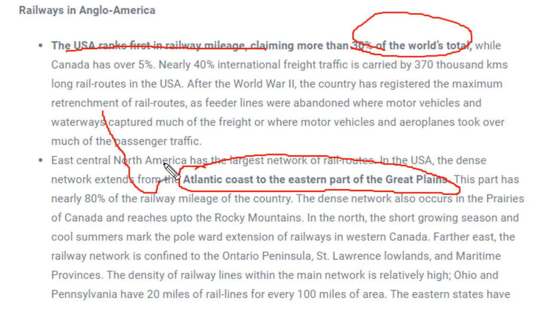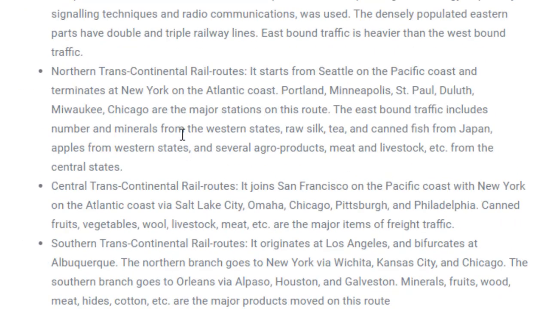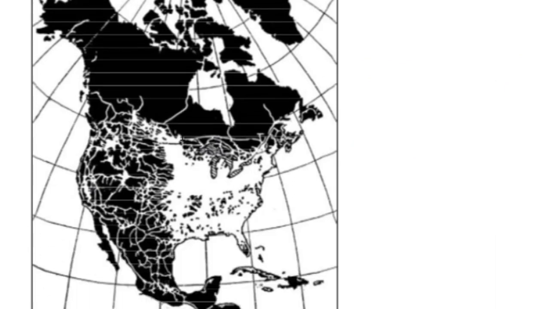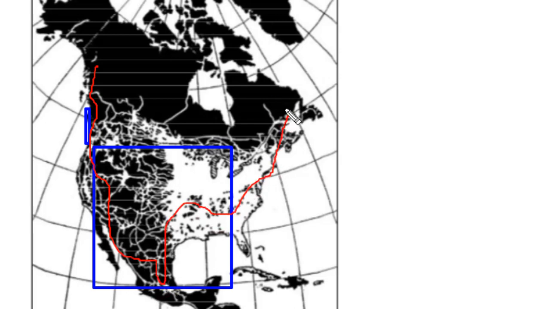For example, for North America, let me show you a map, we'll understand this better on a map. So this is North America. These railways travel from coast to coast. They will go along one coast to another coast, fine. So that is the case in North America.